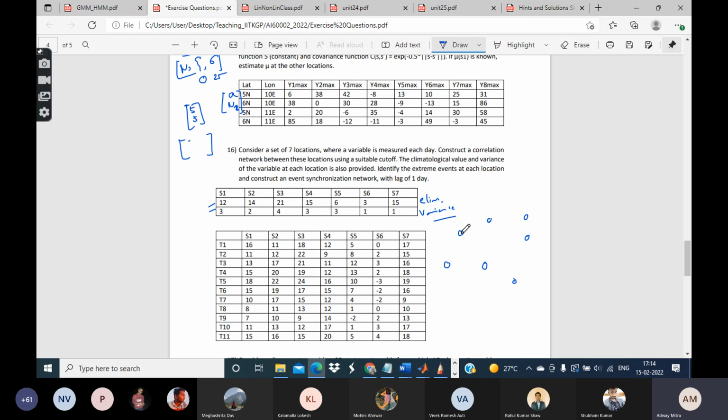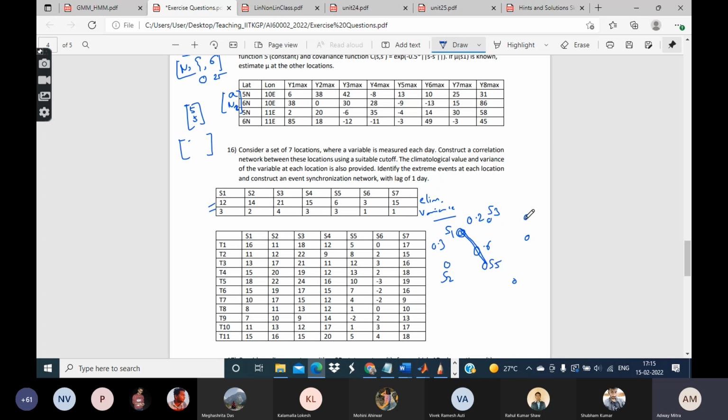Now, let us say this is for location S1 and this is for location S2. You can calculate the correlation coefficient. Suppose it comes to 0.3. Then similarly between S1 and say S3, you calculate the coefficient which comes to 0.2. Between S1 and S5, it comes to 0.6 and so on. Based on this, you can choose a suitable cutoff, let us say 0.5. In that case, these two nodes you will not connect, but these two nodes you will connect.